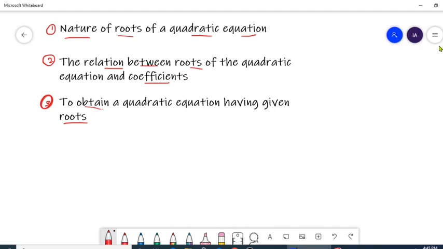So here our work will be in reverse manner. Previously we had many different kinds of quadratic equation, and we found roots of those equations or solutions of those equations. But in these questions you will have roots of the quadratic equation, and you will be required to obtain original equations from their roots. Now we will take this first one.